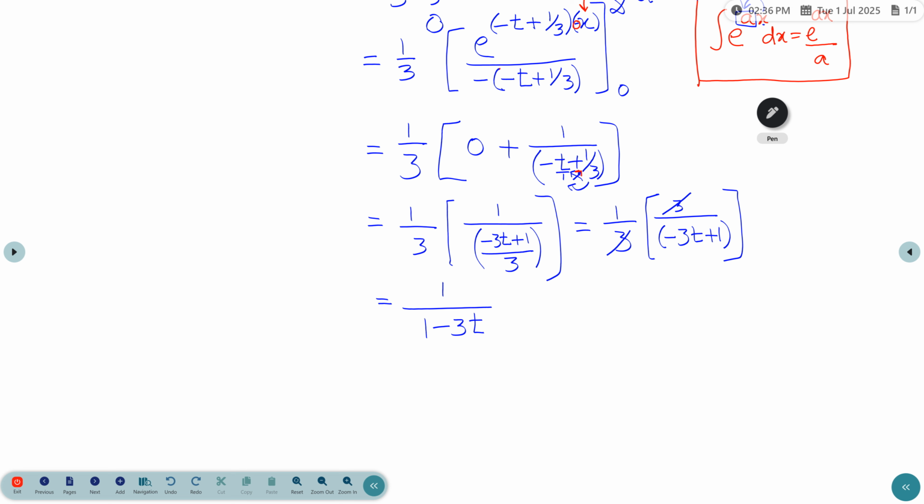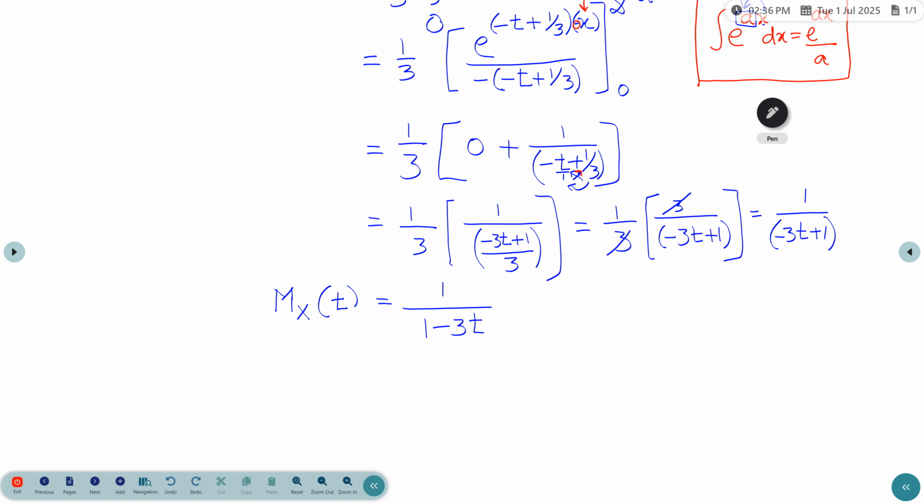So this is the moment generating function M x of t, which is 1 by minus 3t plus 1. Just write the positive number first and then the negative number second, both are the same. So this is the solution for the moment generating function.